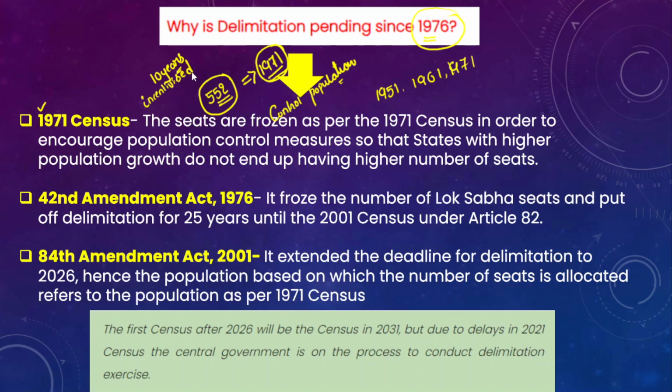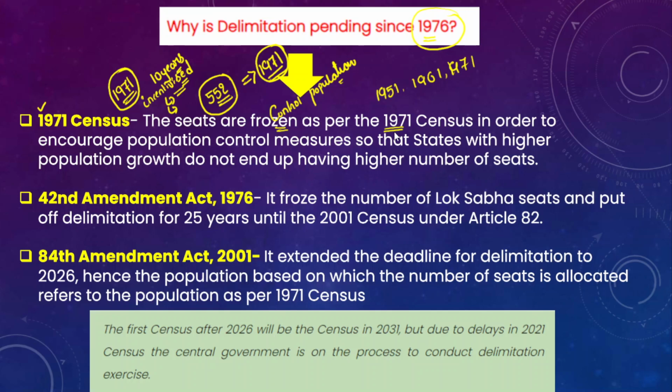That will benefit several political parties, or serve the political interests of the different political class. So therefore, in this context, after the 1971 census the delimitation exercise has been stalled till 2026. So the seats were frozen as per the 1971 population census.